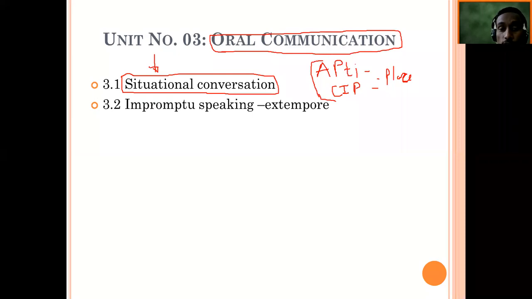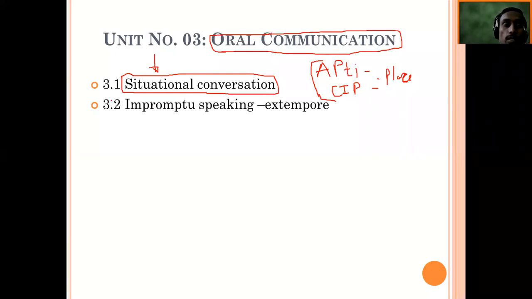Okay, so such kind of situations you people will be given, and you will be asked to talk about such situations. One will be passenger, one will be conductor, one will be a shopkeeper, one will be a customer. Or two students talking about their timetable of final exam. Some situations will be given to you, and you people will be talking about this, or you people will write dialogues and you will present it.